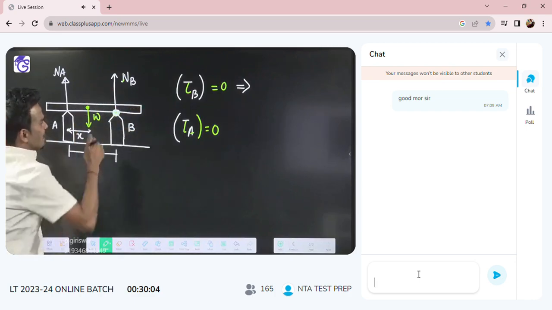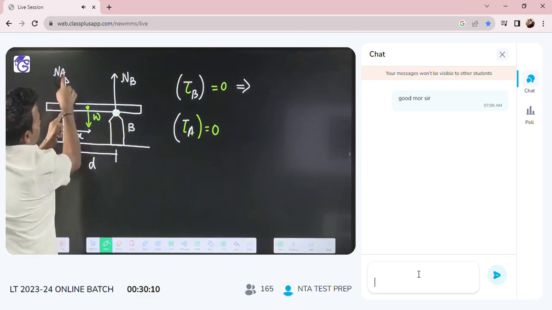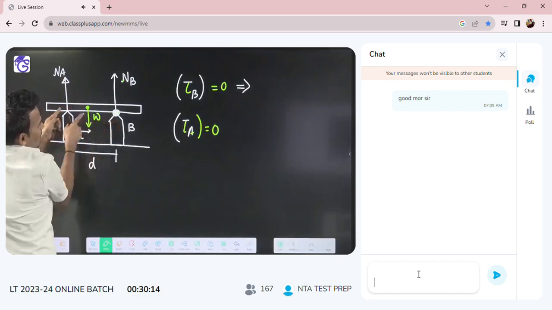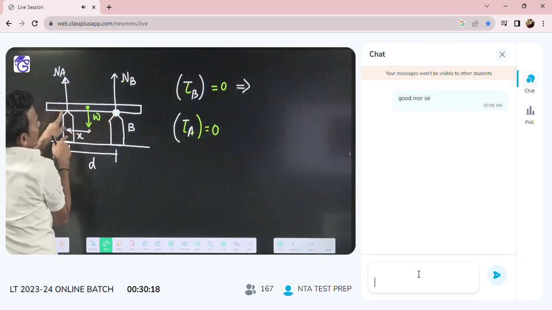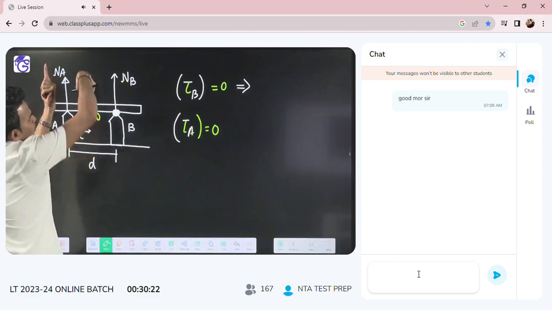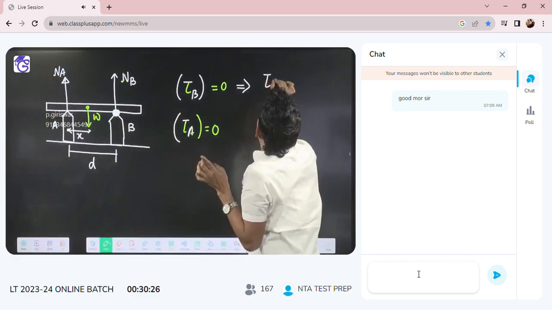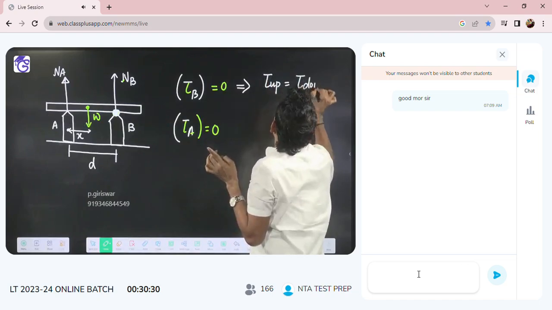About B, one torque will come due to NA, so NA into distance D. And that torque must be balanced. NB will not give any torque about B. Who will give torque? NA will give upward torque, and W will give downward torque. So the total upward torque must be balanced by the total downward torque.